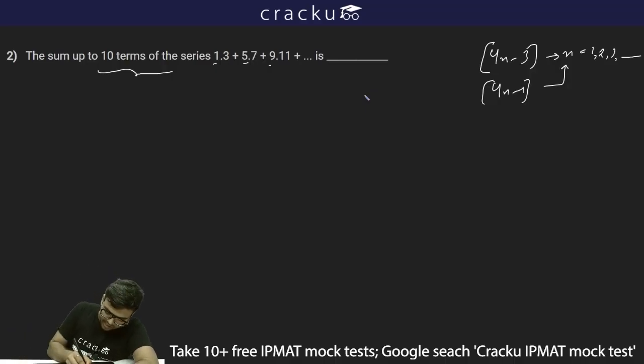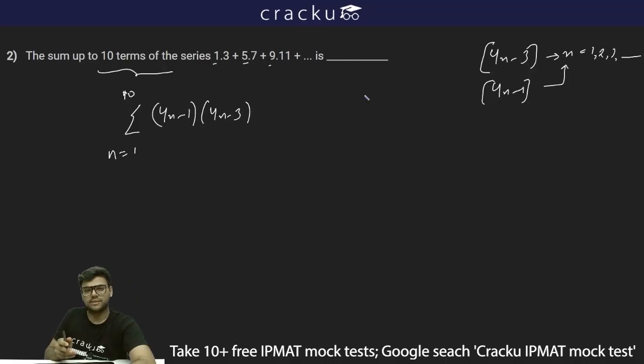So I can write the summation of the first 10 terms as sigma n is equal to 1 to 10 of 4n minus 1 multiplied by 4n minus 3, because when we put n is equal to 1 I get 1 into 3, when we put n is equal to 2 I get 5 into 7, when we put n is equal to 3 I get 9 into 11. Similarly I can put it till 10 terms, because I have to find the sum of the first 10 terms, from n is equal to 1 till n is equal to 10.